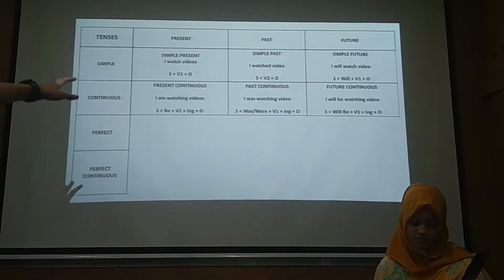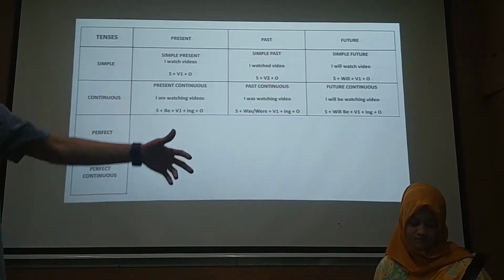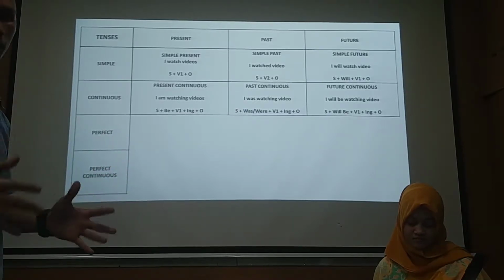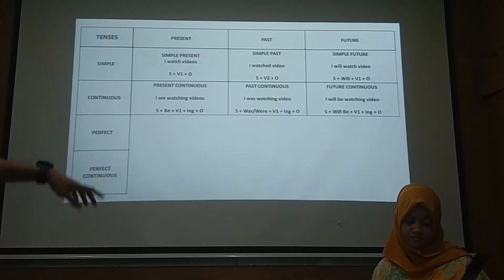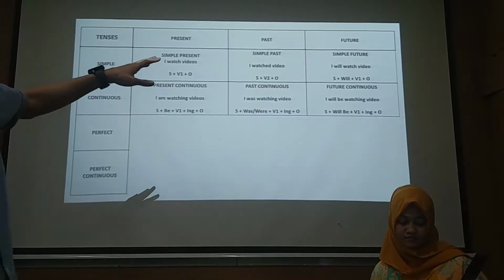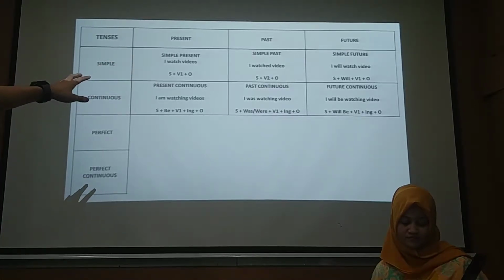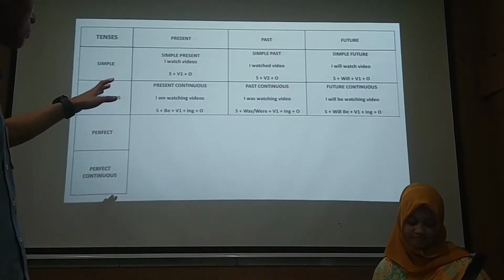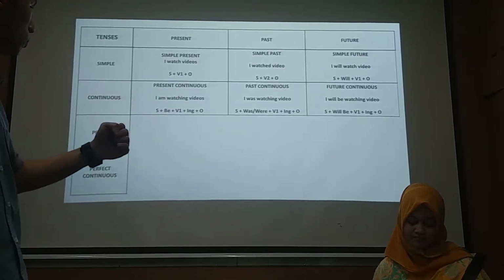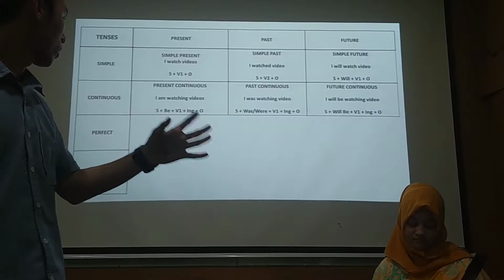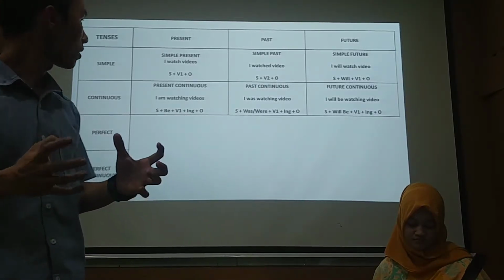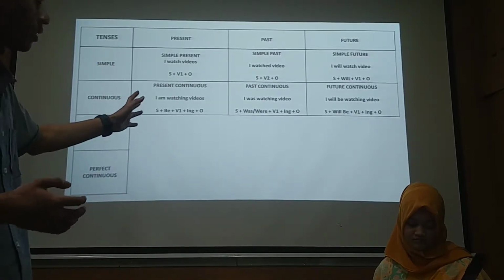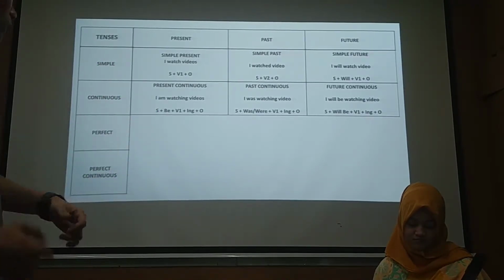After that we have present continuous, which is the time describing still doing right now. We are doing it now. For example, I am watching videos. The formula is subject, to be, verb 1, ing, and object. The key formula is you put ing, so don't forget about that.